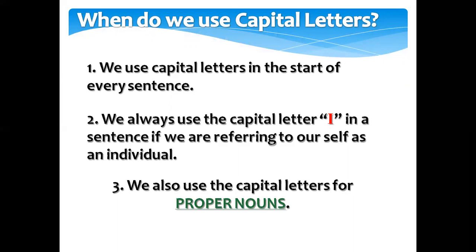And the last one is when we write a proper noun, the first letter of the noun will be capital, like Ali, A will be capital, Jeddah, J will be capital. All the proper nouns we write with capital letters. What are proper nouns? The specific name of a person, place, or a thing.